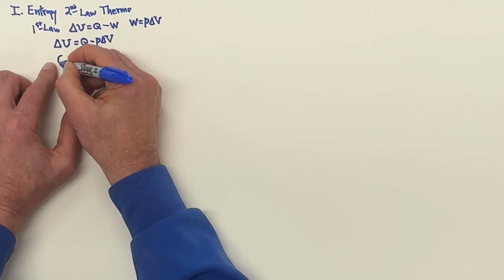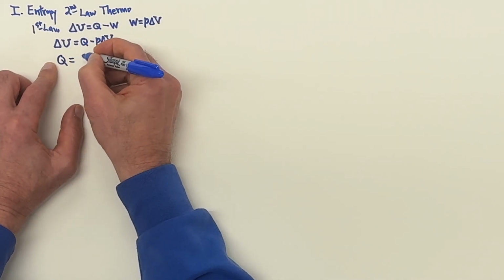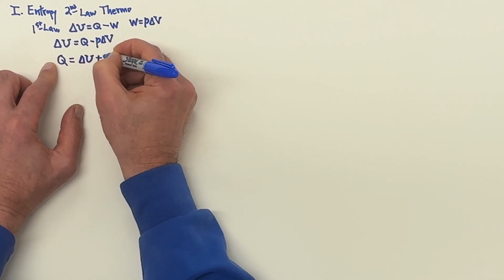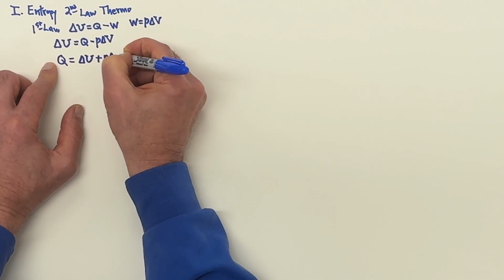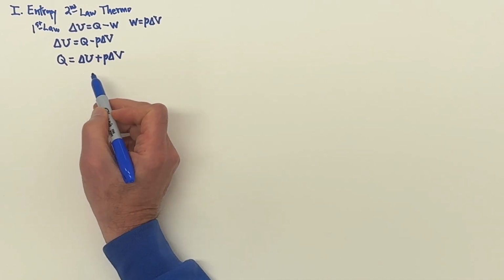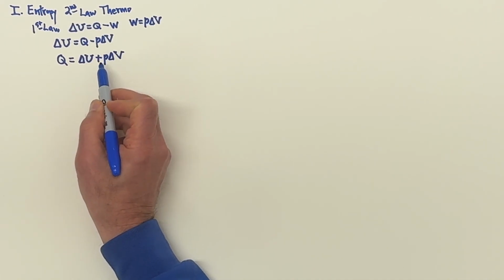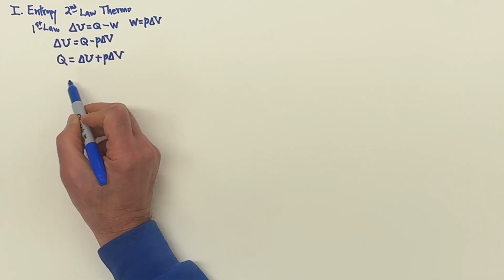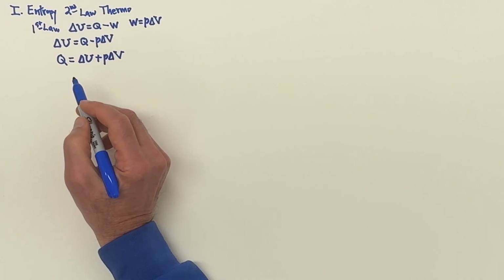So let's isolate Q on the left side of the equation and write that as delta U plus P delta V. I would like the left-hand side to be transformed into a state variable. That means the combination over here, which is not a state variable because that's the heat, I want to change it. So I'll have to do something here, divide both sides by something or multiply both sides by something to do that.